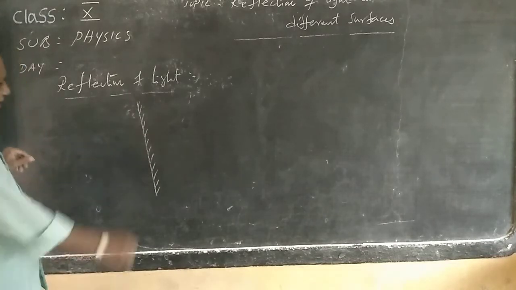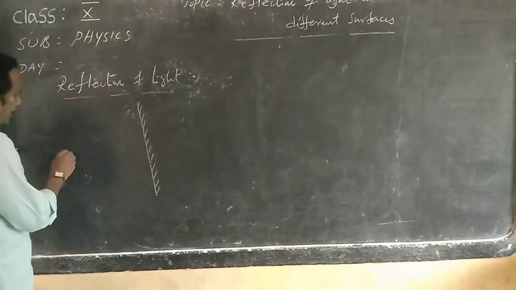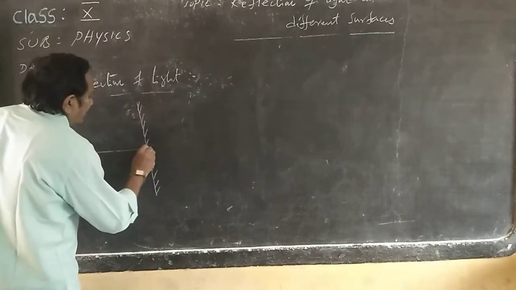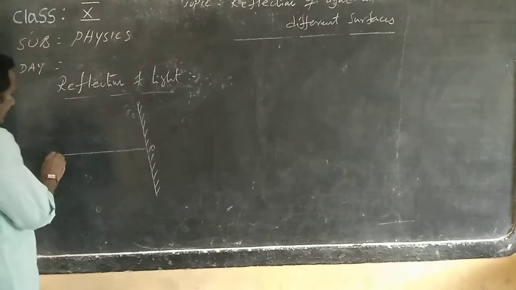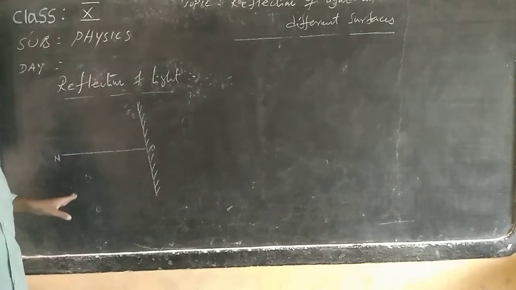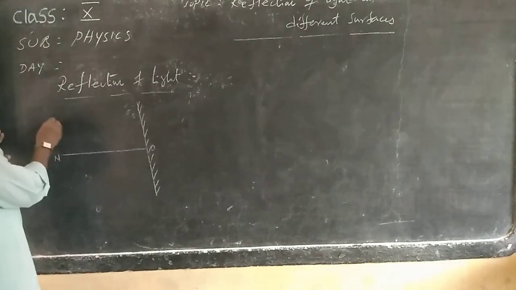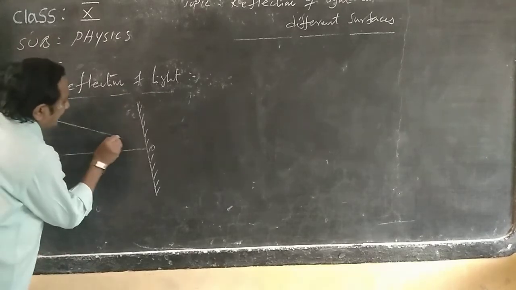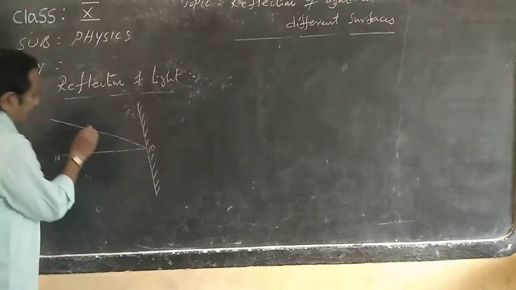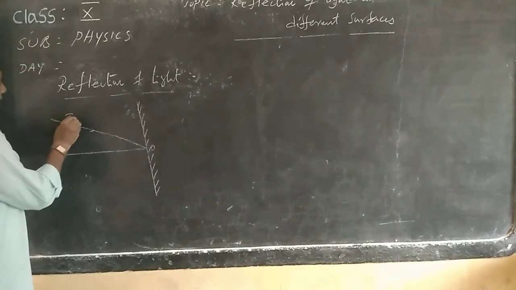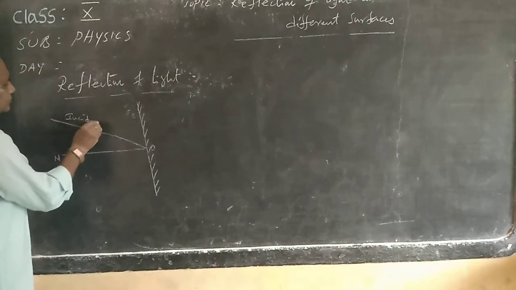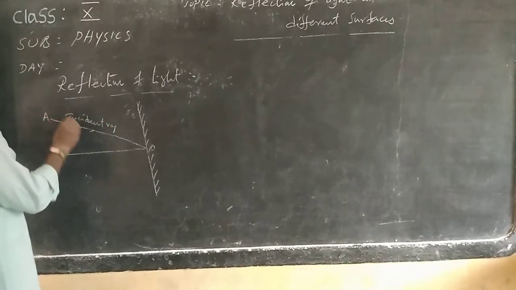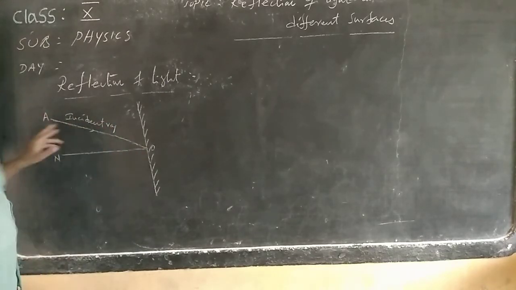Now, for this property, one normal line is also needed. This is what we call the normal line. ON is the normal line. When light is produced from the source, that ray is called the incident ray. What is this ray called? Incident ray. It is produced from the source. AO, remember, is the incident ray.